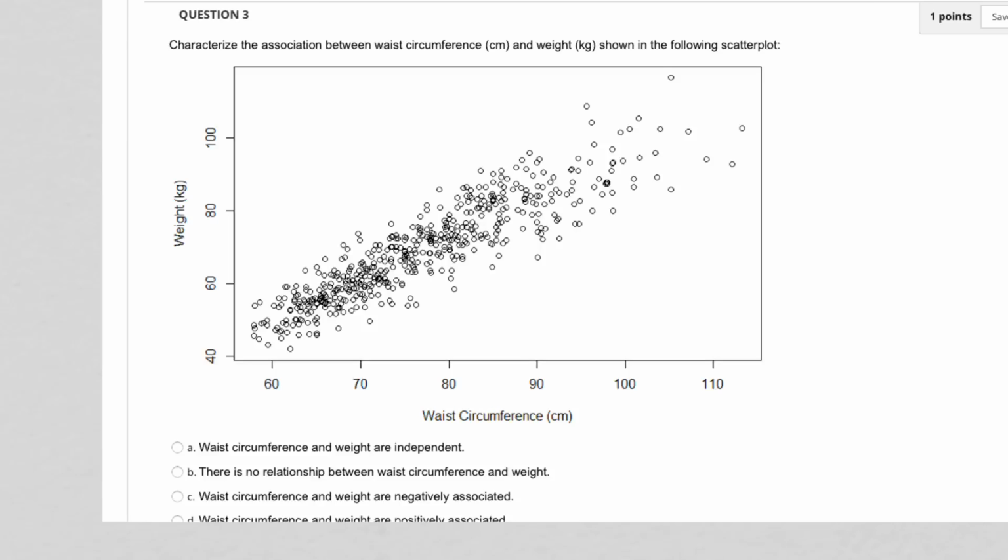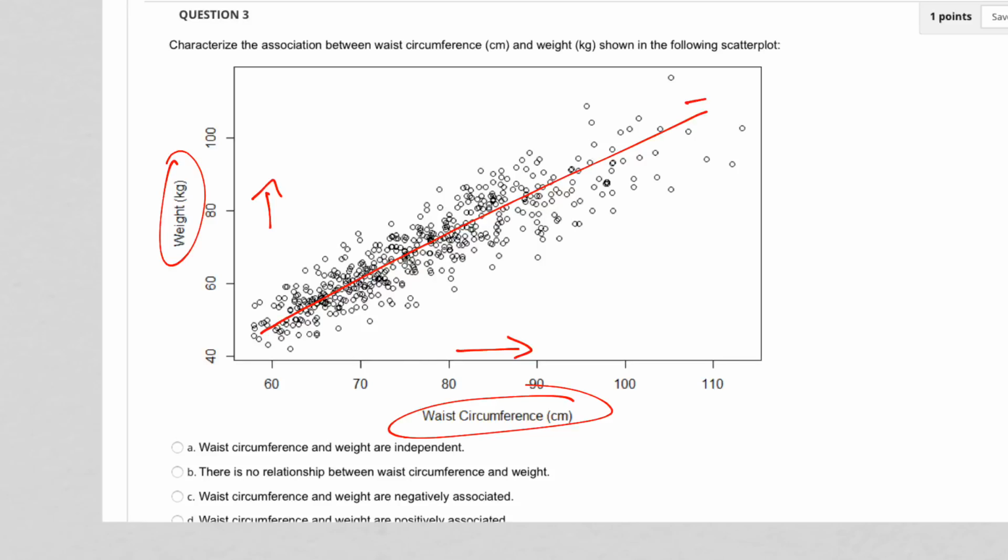All right. And then this question characterizes the association between waist circumference and weight. So you have to understand what you're looking at here. The higher the waist circumference, the higher the weight. And we draw a straight line through our numbers here, and if it goes up and to the right, then it is positive. If it were going down and to the right, it would be a negative association. If it were flat across, then there would be no association.